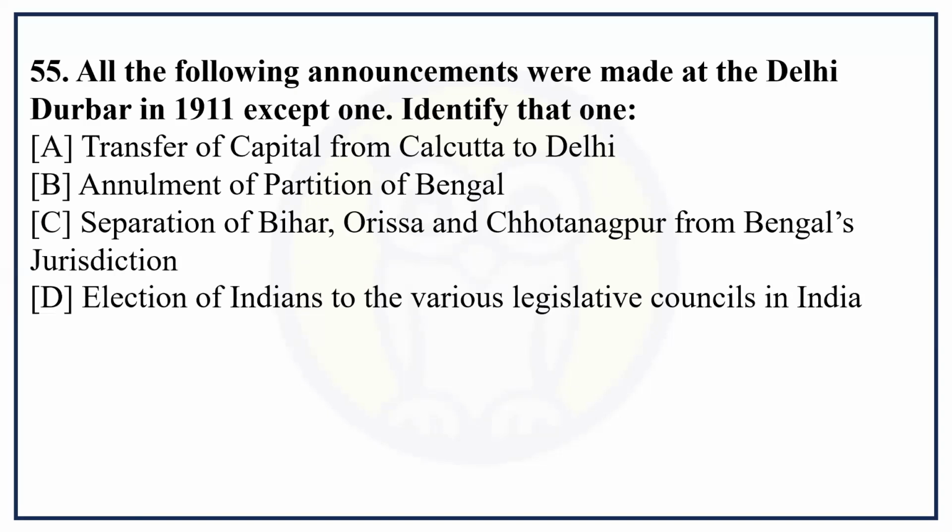All the following announcements were made at the Delhi Darbar in 1911 except one. Identify that one. Transfer of capital from Calcutta to Delhi. Annulment of partition of Bengal. Separation of Bihar, Orissa and Chota Nagpur from Bengal's jurisdiction. Election of Indians to the various legislative councils in India. So identify that one. The last one, this is the correct answer: election of Indians to the various legislative councils in India.